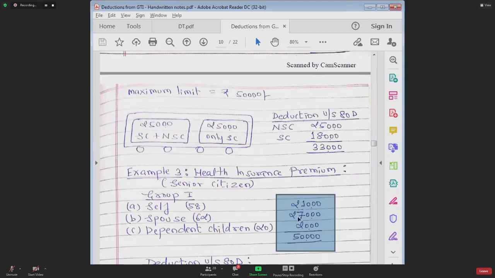So the amount spent for senior citizen, 27,000, will be bifurcated in two parts. 2,000 will be taken to general bogie, 25 will be taken to special bogie. So your correct amount of deduction here is 50,000. Have you all understood this very clearly?